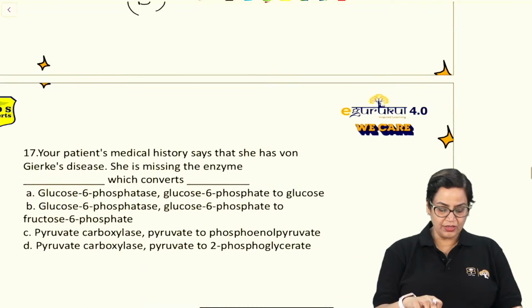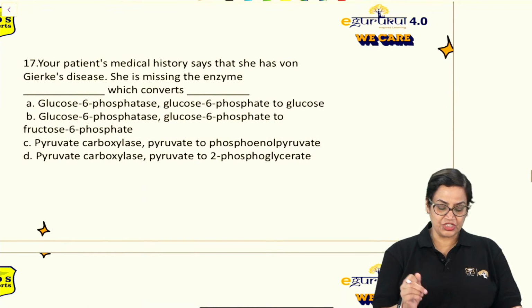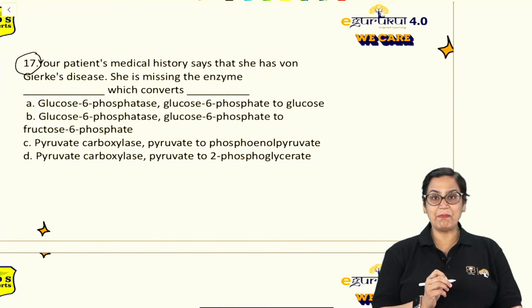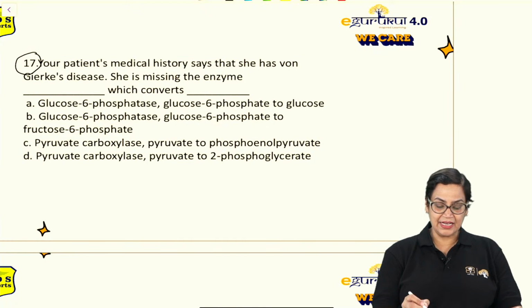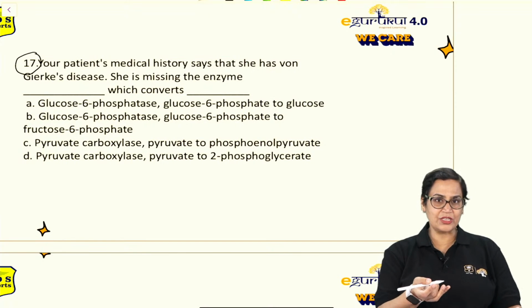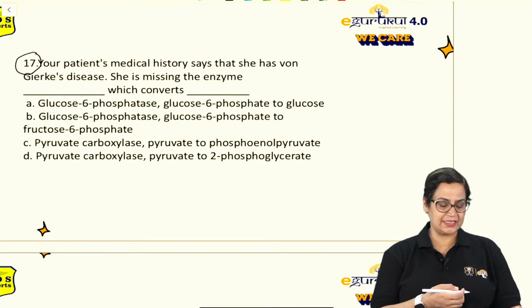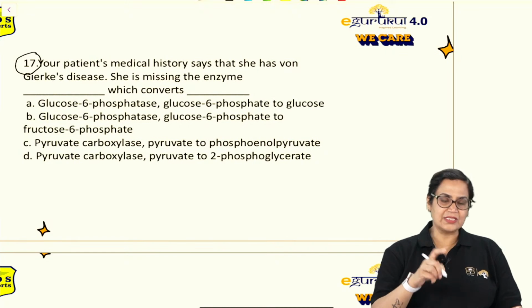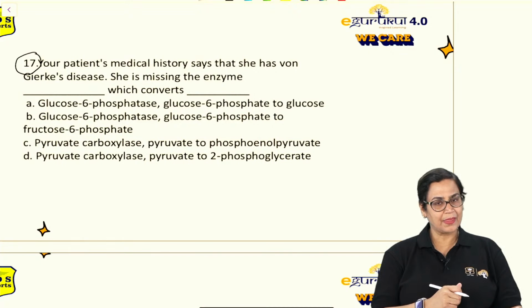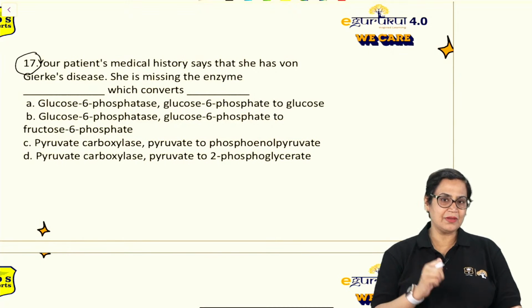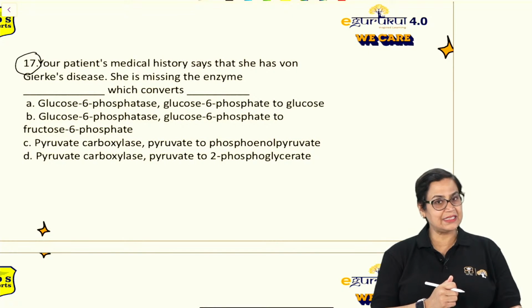Then moving on to the next question. Again, this is a very important question. Your patient's medical history says that she has von Gierke's disease. Obviously, in the first question only I mentioned von Gierke's disease. She is missing which enzyme? And what is the function of this enzyme? First of all, tell me the enzyme deficient in von Gierke's disease.